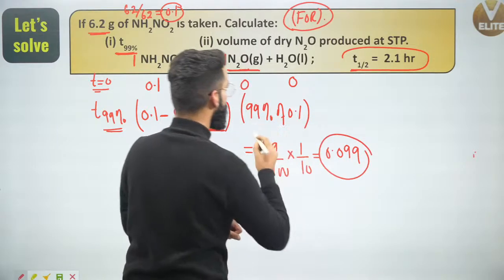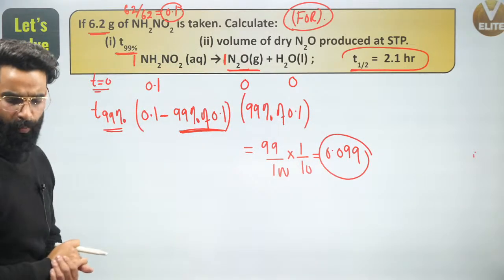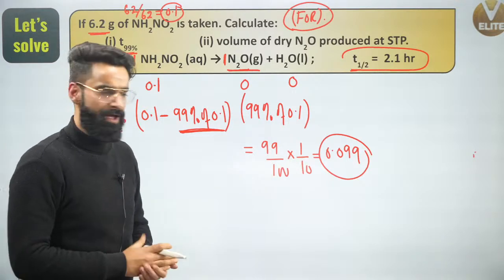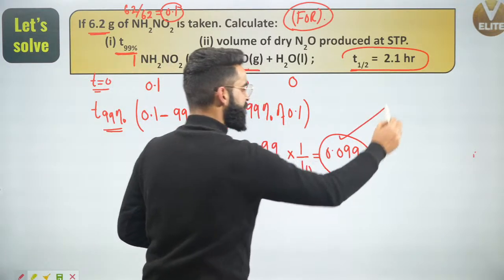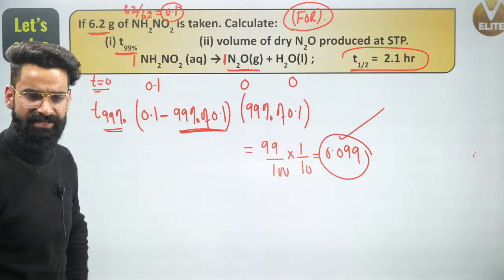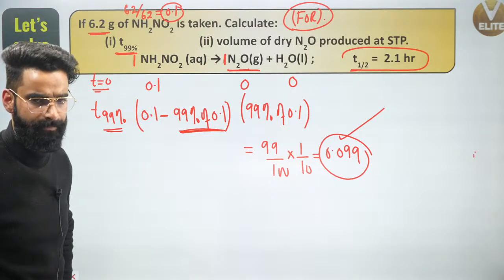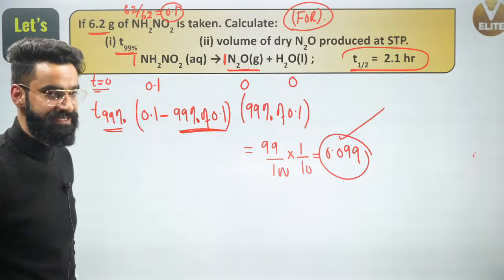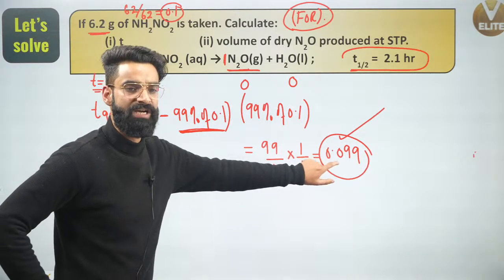The number of moles of N2O formed when 99% of the reaction is completed is 0.099. But am I supposed to calculate the moles? No, I'm supposed to calculate the volume of N2O produced at STP. I got the moles of N2O.